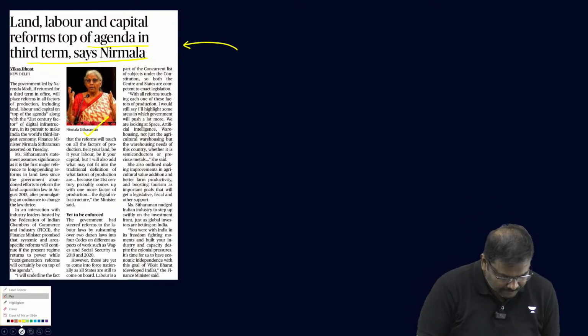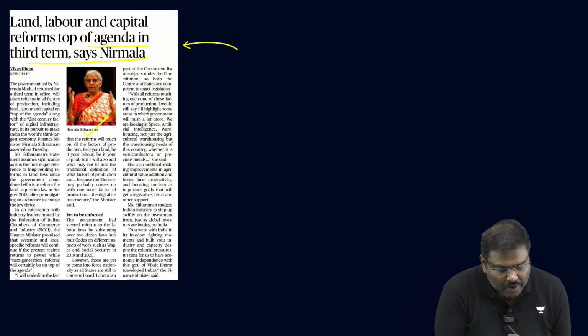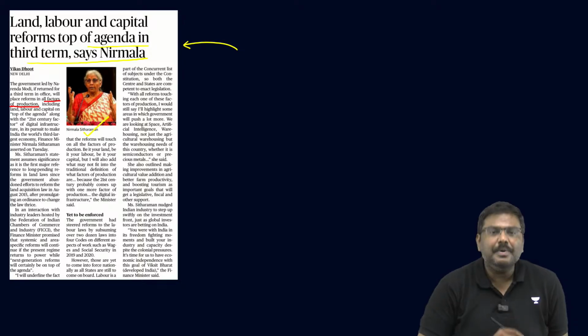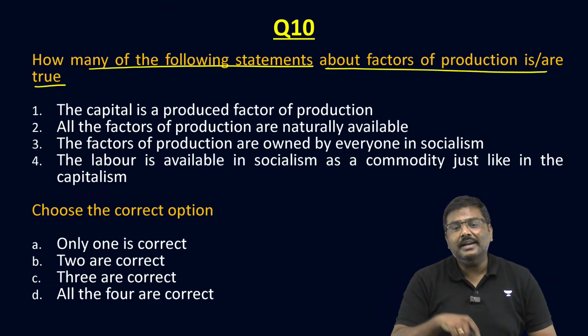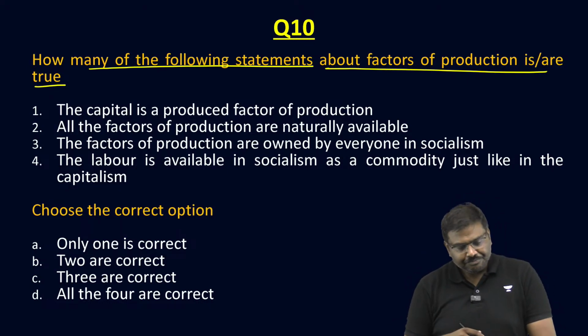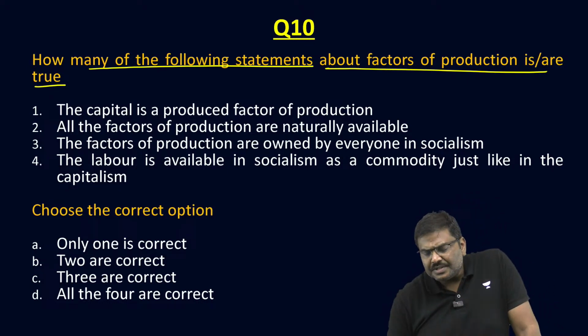Have a look at this. Is the term factors of production mentioned in the article? Yes. Let's start. How many of the following statements about factors of production is or are true?